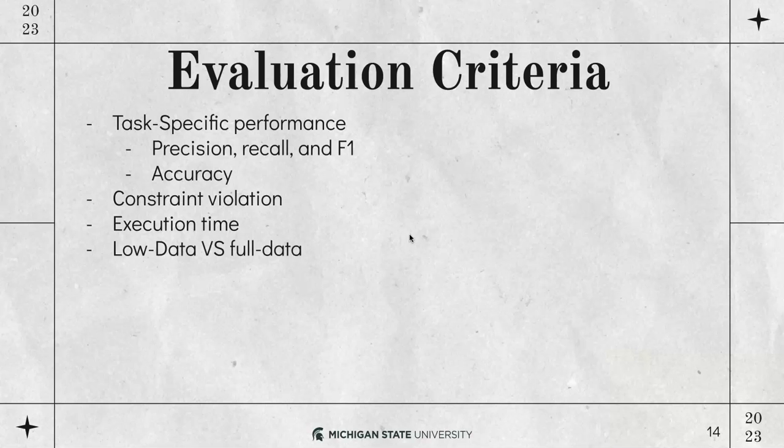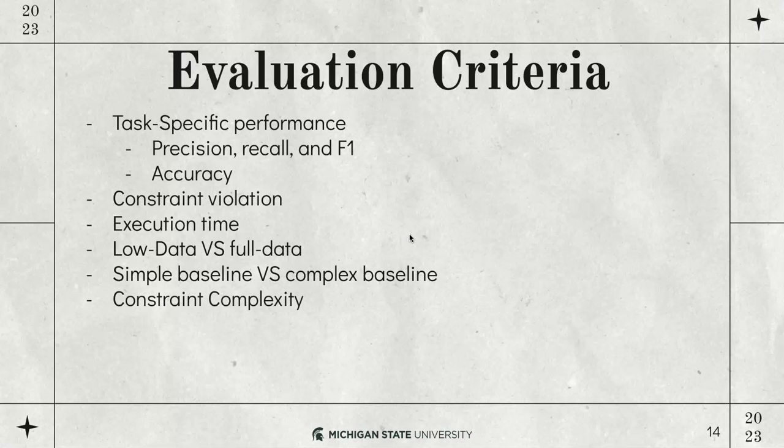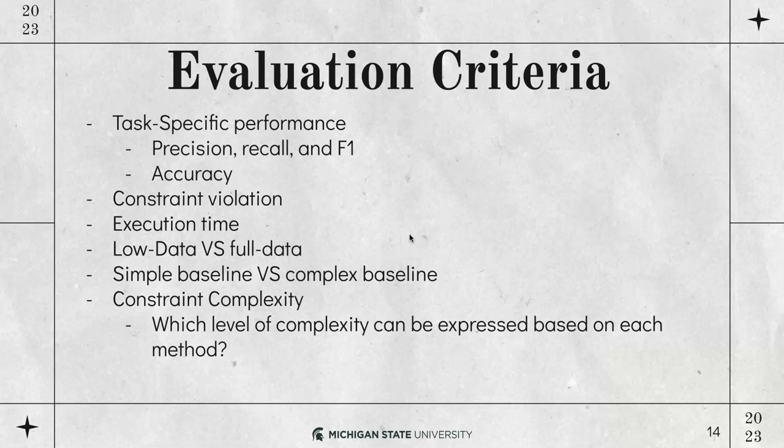Then we evaluate the performance of these models on low data regime versus a full data regime to see which one works better based on each of these constraints. We want to evaluate whether these methods perform better on simple baselines versus on complex baselines. Have in mind that usually the complex ones are the state-of-the-art methods, and in simple ones we have either removed the effect of large language models or the pre-training and so forth. And we also want to see, for each of these methods, what is the level of the complexity of the constraints that they can express. Some of them can only do mutual exclusivity, some of them can do any linear constraints, some of them can do logical constraints, and some can do any constraints that can be represented as a program.